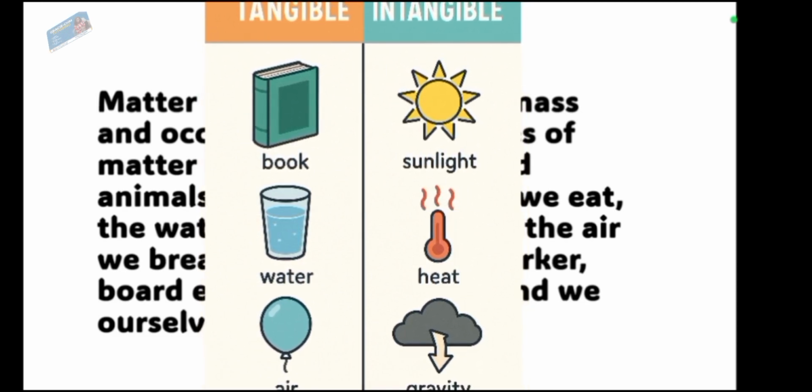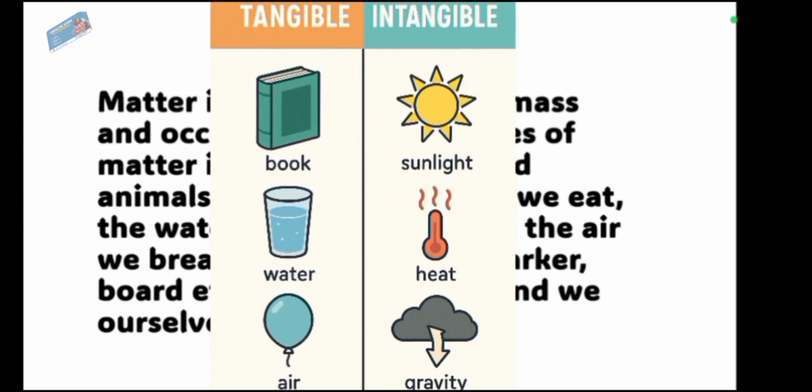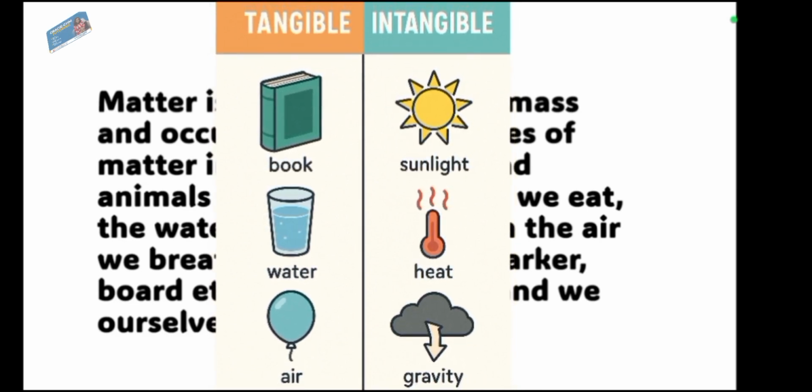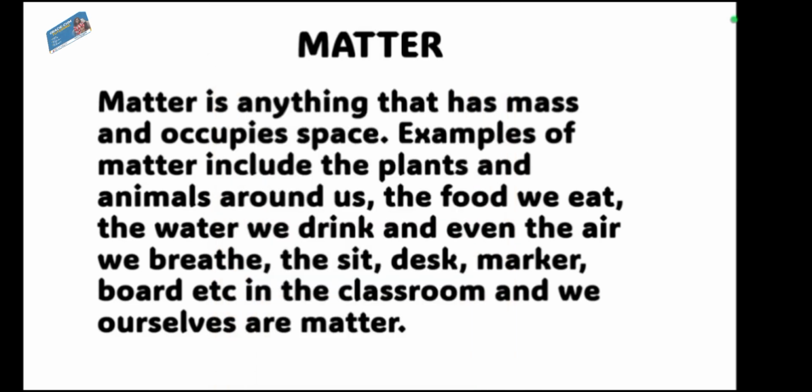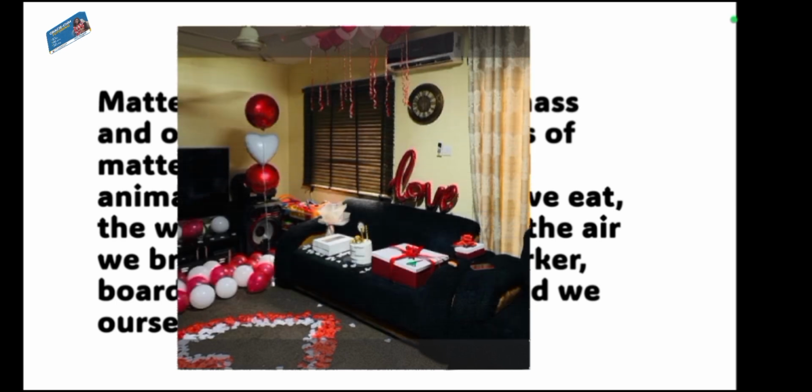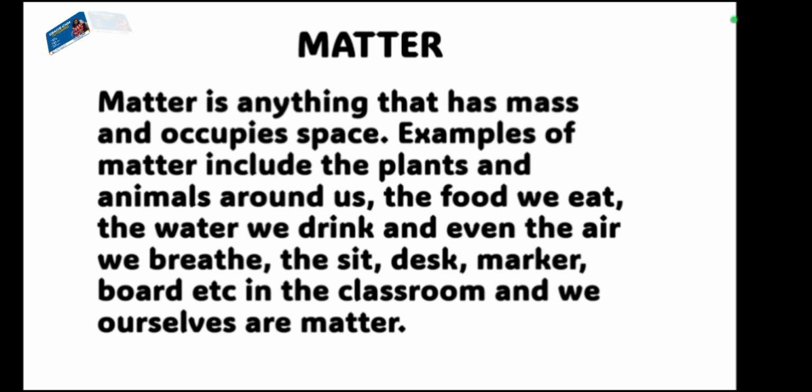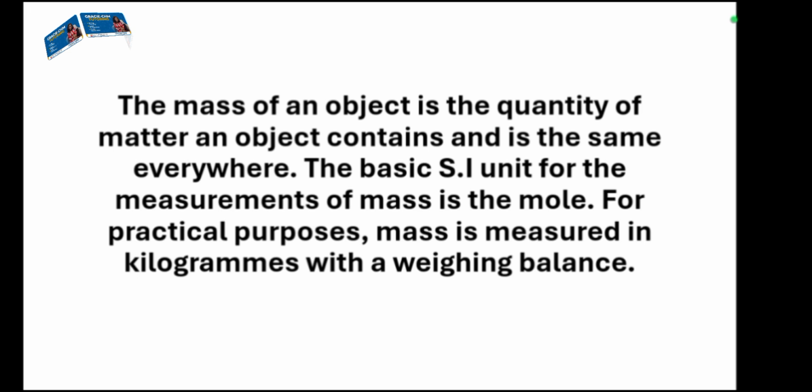Stars are matter, planets, air, dust. Yes, I know that air is invisible, right? But it can be trapped in a balloon. Once it's trapped in a balloon, it has mass and we can feel its effect. So air is also matter. Intangible things like sunlight, heat, sound are not matter. I just wanted to bring it home so that we can understand that all these things are matter. Our school bag, our pen, all of them are matter. Alright, we go to the next one, which is mass.